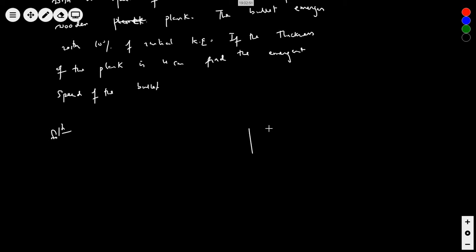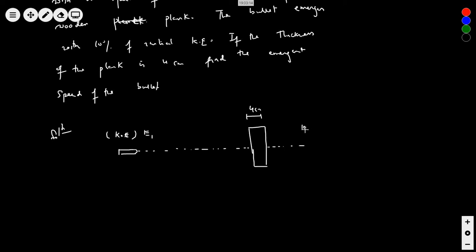So this is a plank, 4 centimeter thick. This is a bullet which has been fired. When it comes out, here is the initial kinetic energy, I will note this as E1.